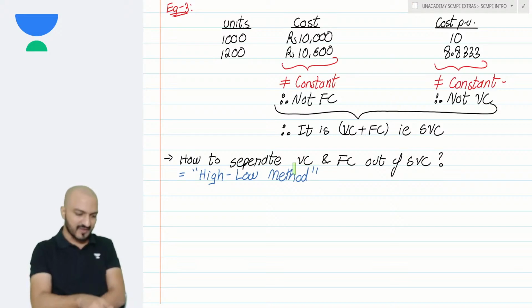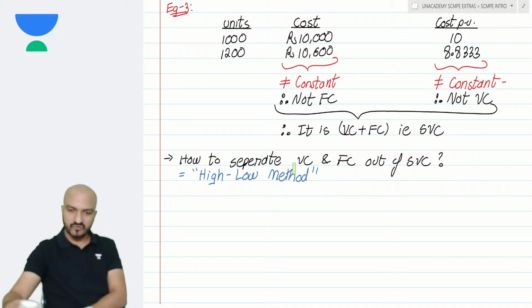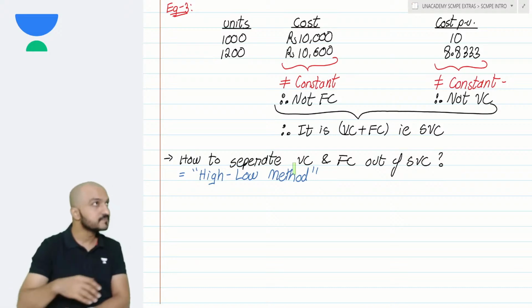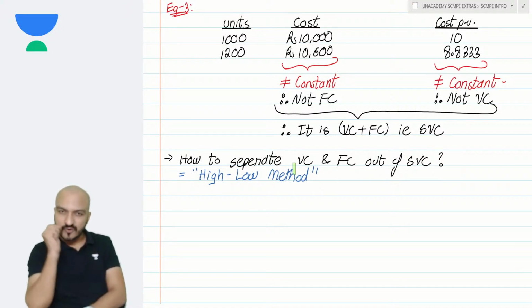Tell me, do you remember any such method? How to separate FC and VC out of the total cost? Well, if you remember, that's good. If you don't remember, that's okay. We will continue that in my class tomorrow.